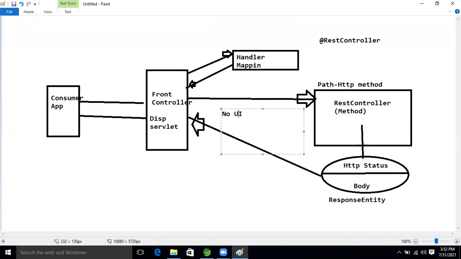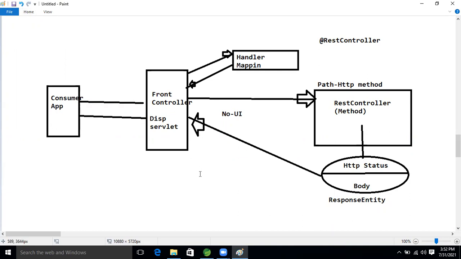No UI, guys. In the rest, kind of no UI. Then yes, we are developing. But if UI is there, then what object are we using now in Spring MVC? Anyone remember that? From here onward, the Model.